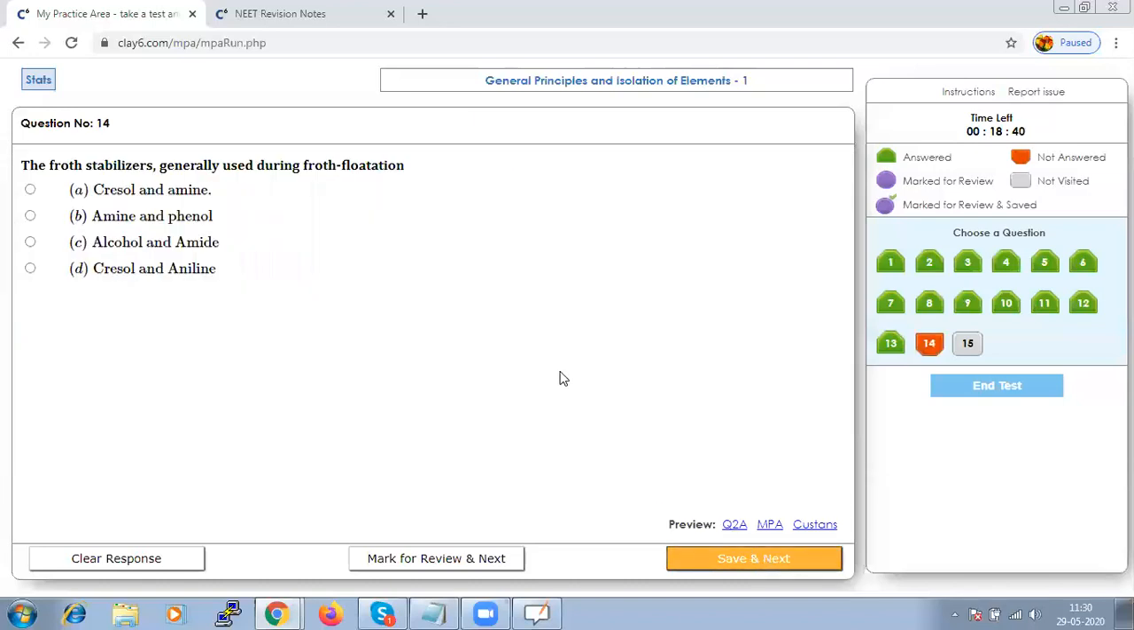The froth stabilizers generally used during froth flotation. What is the one which we are using? Do remember, cresol and aniline stabilize the froth before it is taken out for further treatment. Hence, option D is correct.